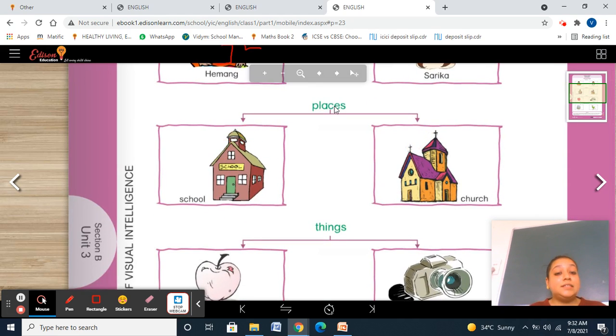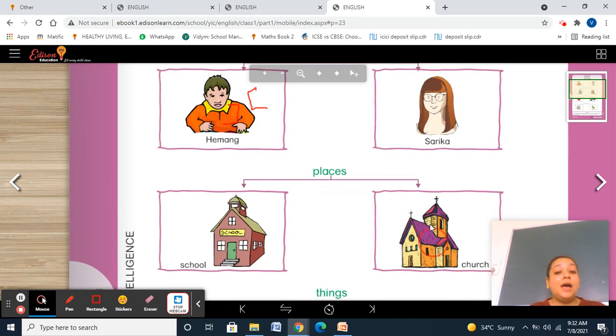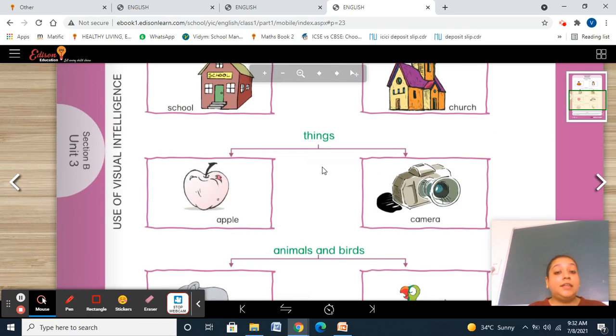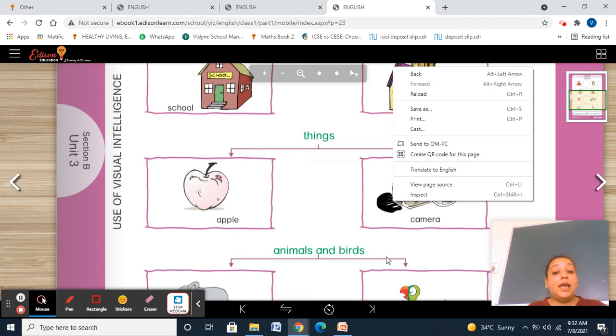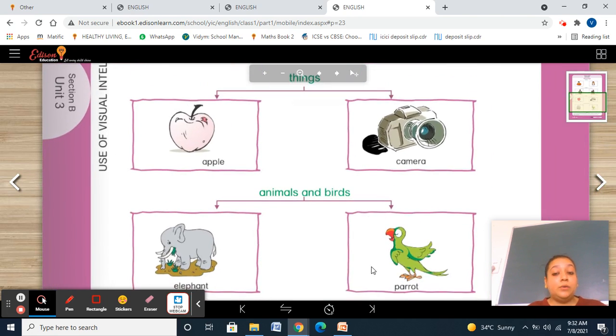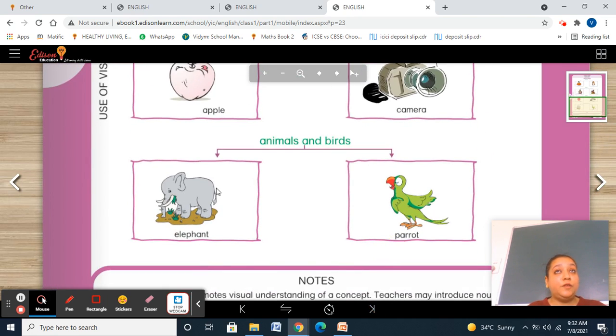Then places. Places are school, church, temple, all these are places. Then things. Apple, camera, flowers, all these are things. Then animal and bird nouns. Elephant, dog, frog, parrot, peacock, peahen, all these are animals and birds.